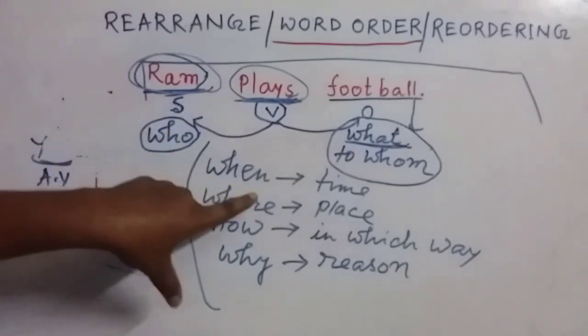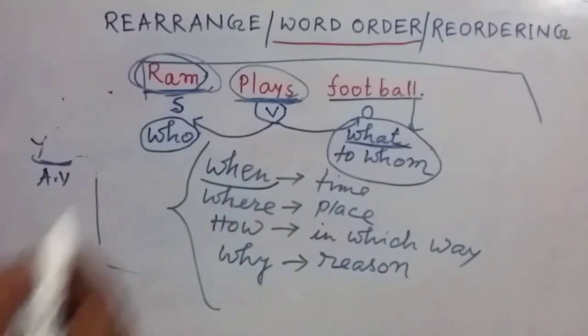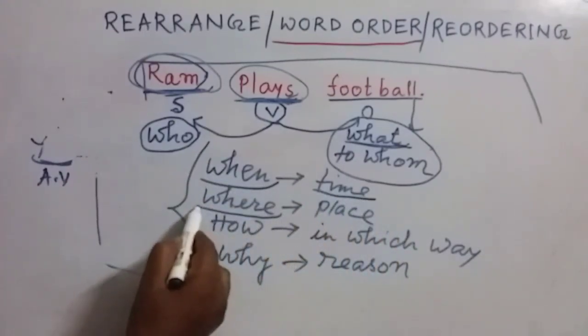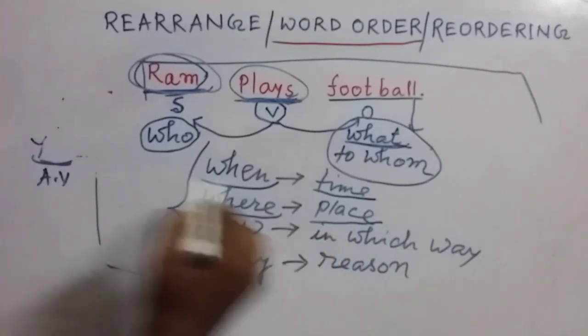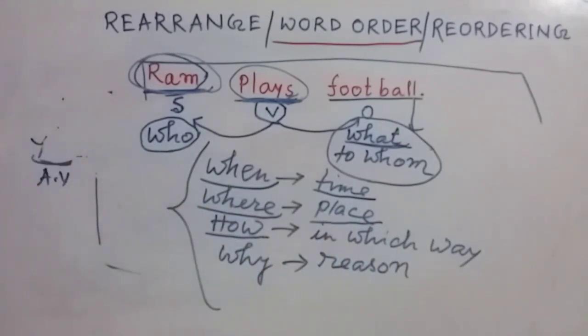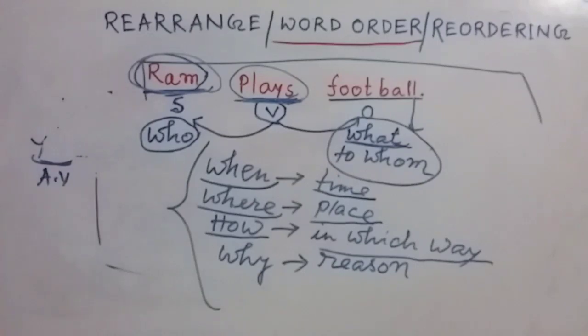Next one, if we ask the verb by when, it will inform us about time. If we ask by where, it will inform us about place. If we ask the verb by how, it will inform us about in which way or in which manner. If we ask the verb by why, obviously it will inform us about the reason.